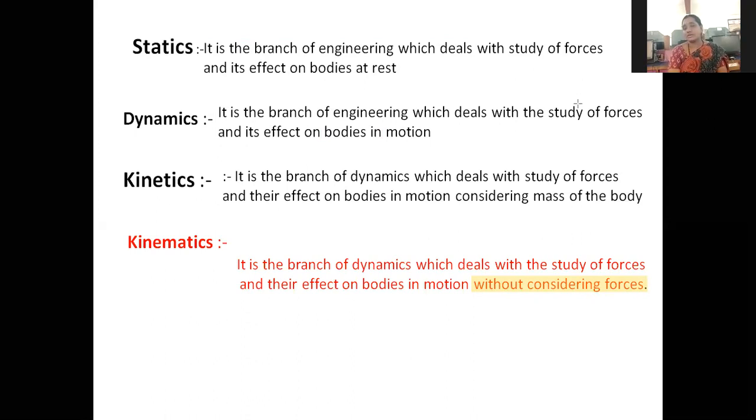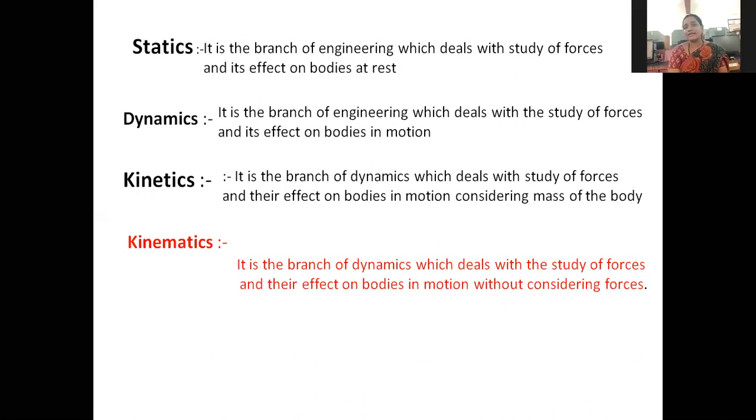Our first chapter is basic kinematics, and studying basic kinematics means we are going to study the relative motion between various machine parts only. We are not considering any forces acting on the machine parts. Kinetics means we study the relative motion between various parts and the forces acting on the machine parts.